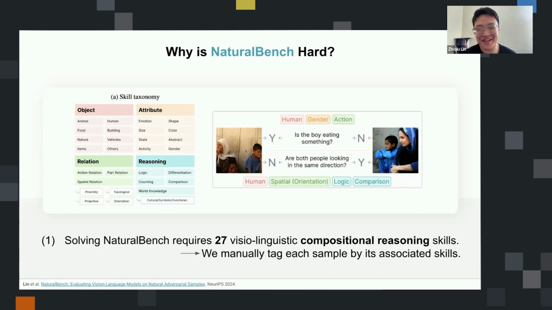spatial reasoning. One example for spatial orientation is asking, okay, are the two people looking in the same direction? I guess we humans can solve it within a blink. We immediately know, oh, these two persons are looking in the same direction, but these two persons are not. But it turns out vision language models are struggling a lot on these types of questions.